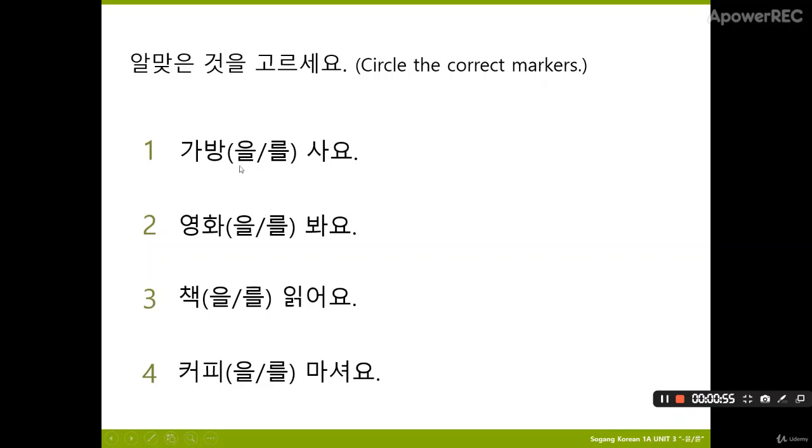Circle the correct markers. 가방, the bag. So we have an end sound here. As I said before, we have to use this one. So it's 가방을 사요. 사요 is buy. So this is I buy a bag.